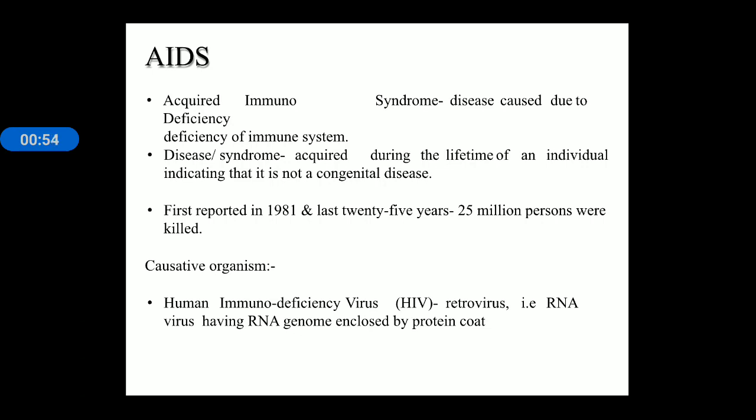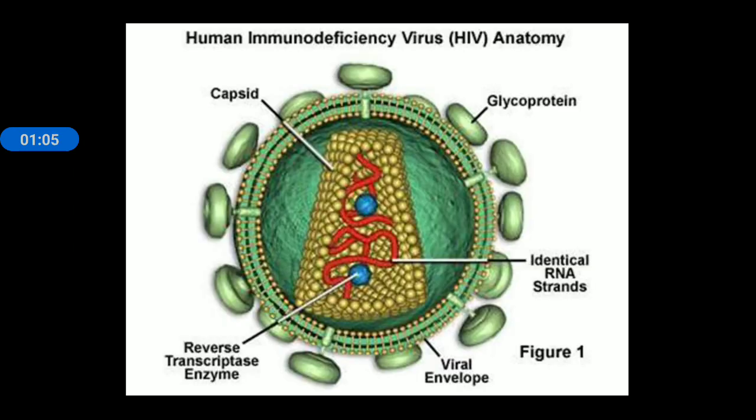Now, what is the causative organism of AIDS? AIDS is caused by HIV. HIV is a retrovirus, meaning it has RNA as a genetic material. This is the structure of the HIV virus.